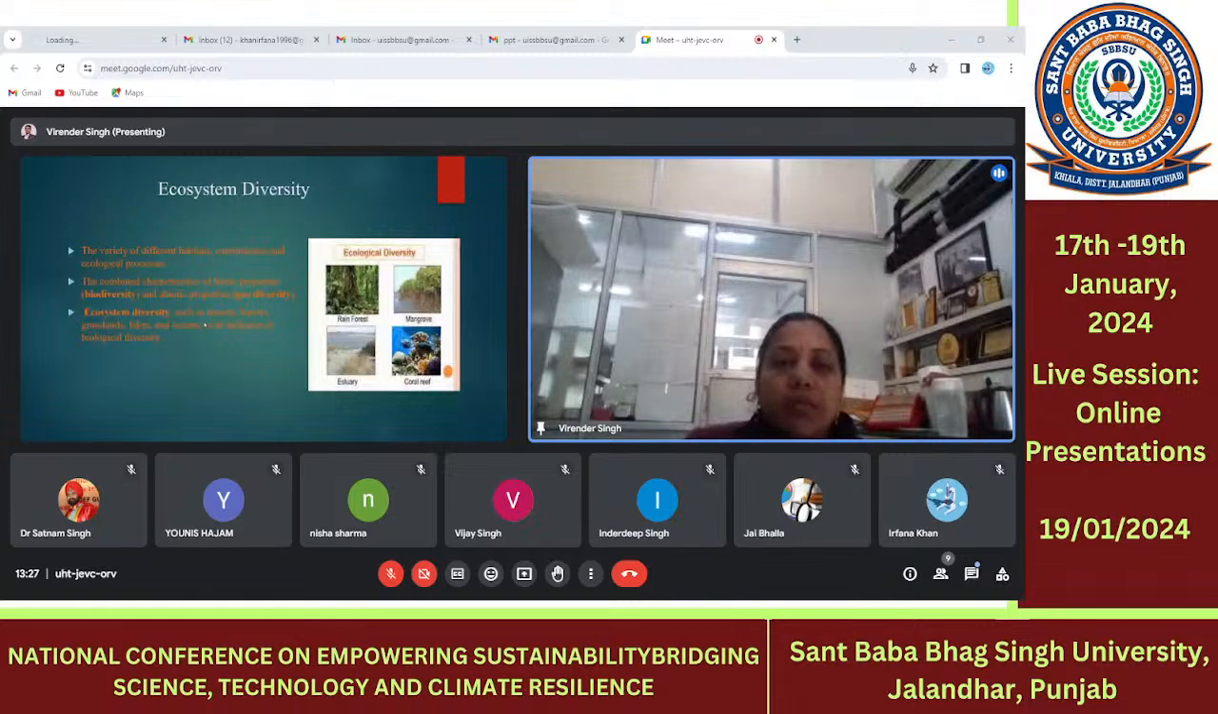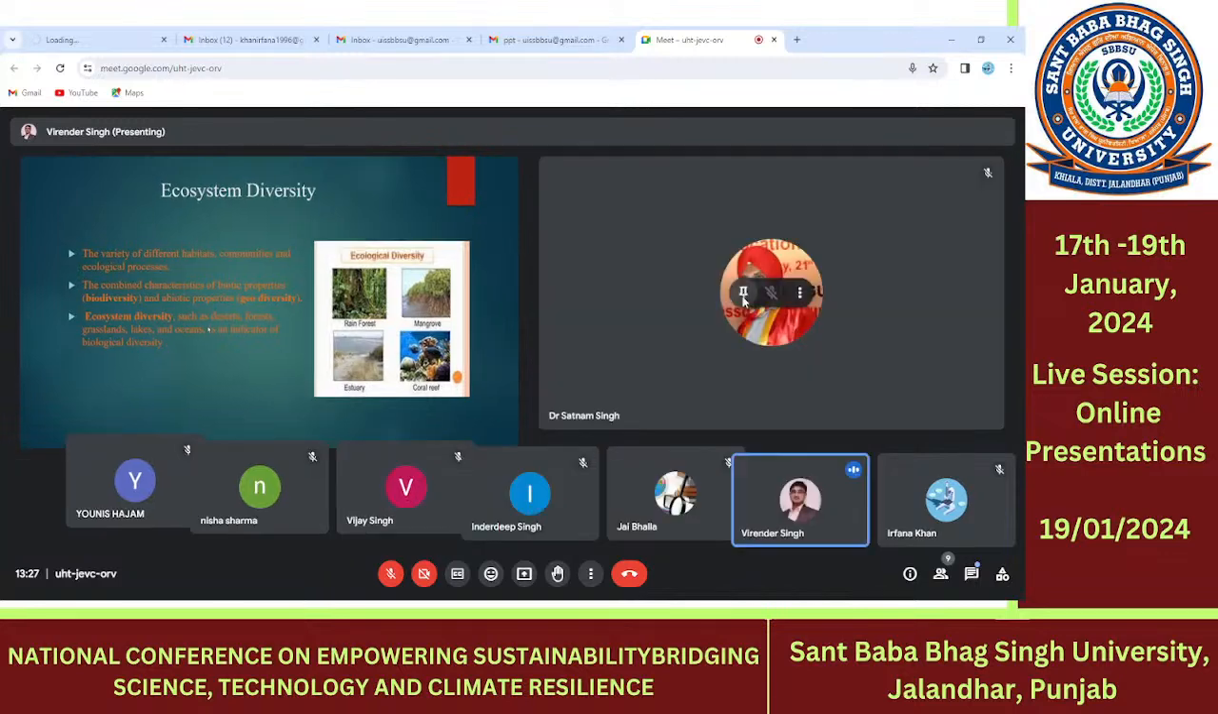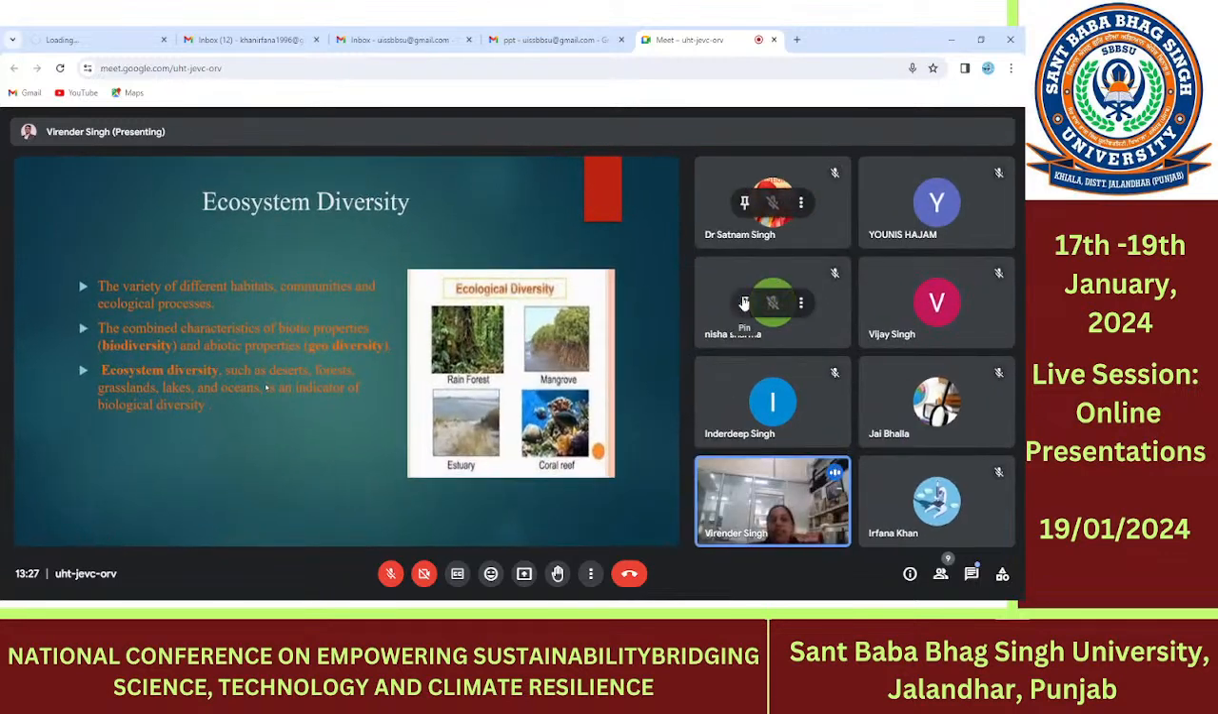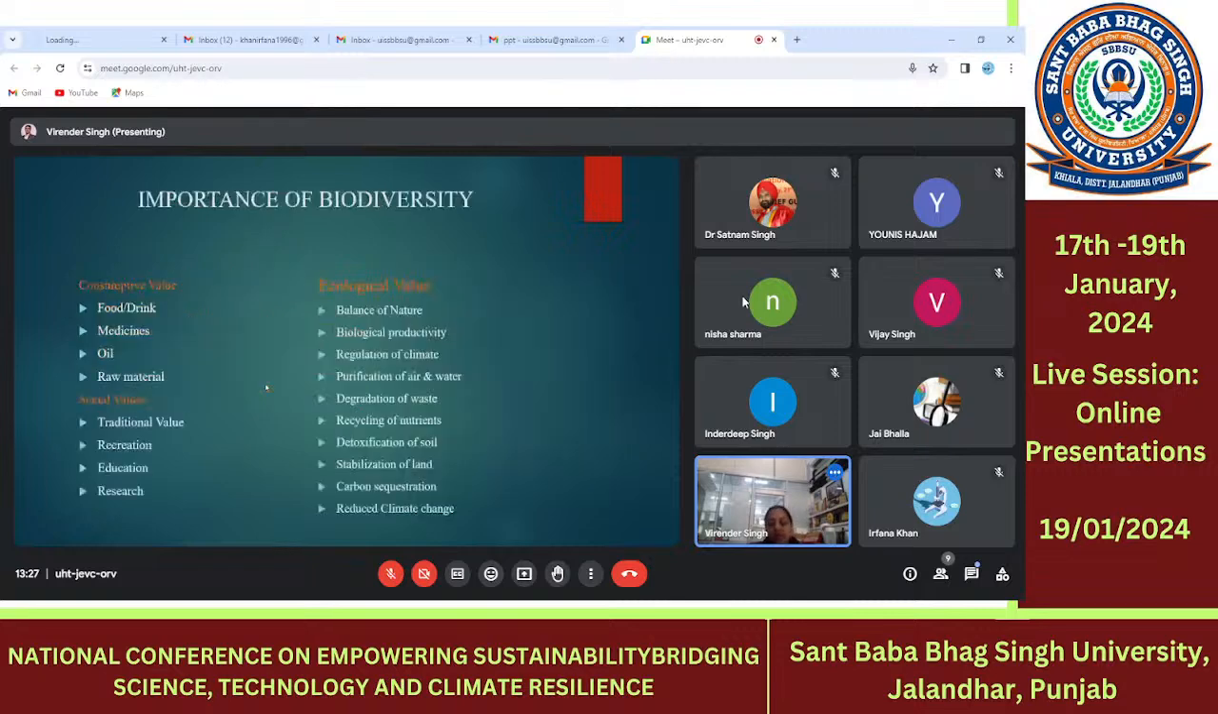Now the ecosystem diversity, the variety of the different ecosystems like the aquatic or the terrestrial ecosystem, like the forest ecosystem, desert ecosystem, grassland ecosystem, ocean ecosystem, is the indication of the ecosystem diversity. The combined characteristic of the biotic as well as abiotic properties is known as the biodiversity and the geodiversity.